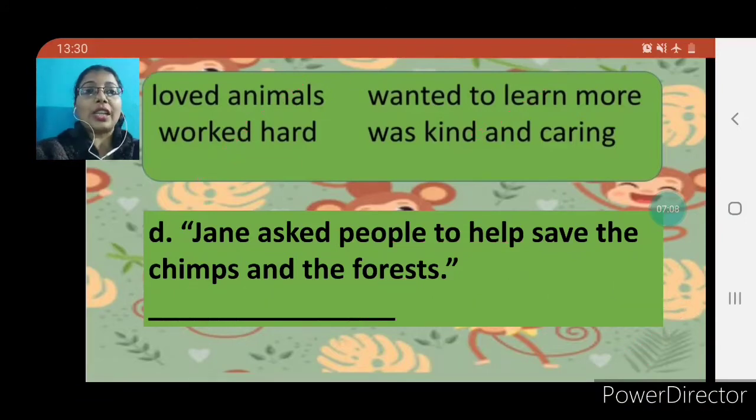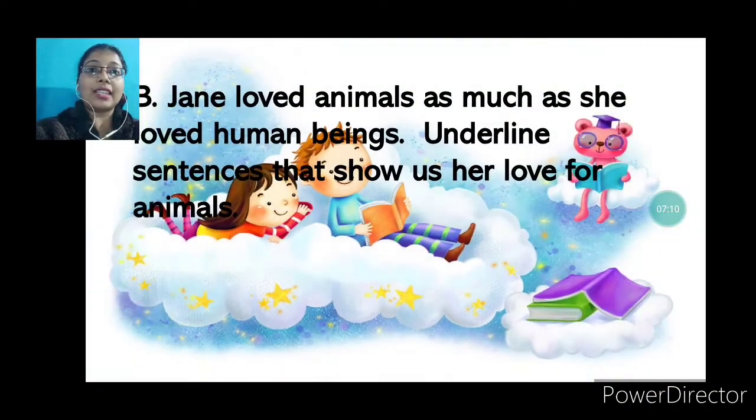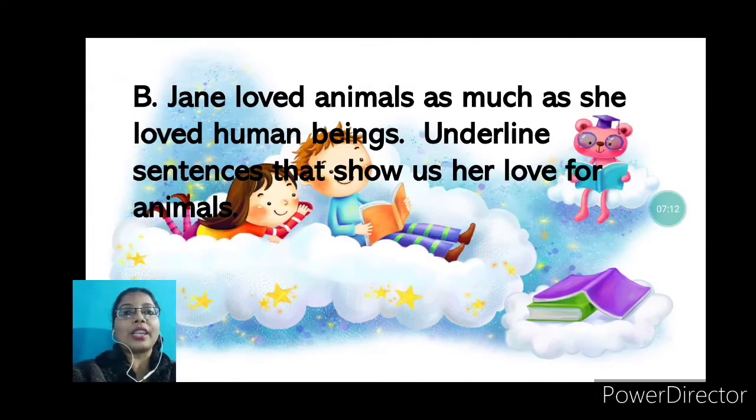Okay, children? So, let's move towards our next question. That is question number B. Here it is written, Jane loved animals as much as she loved human beings. It is very much clear to all of you that Jane loved animals very much as she loved human beings. Underline sentences that show us her love for animals.